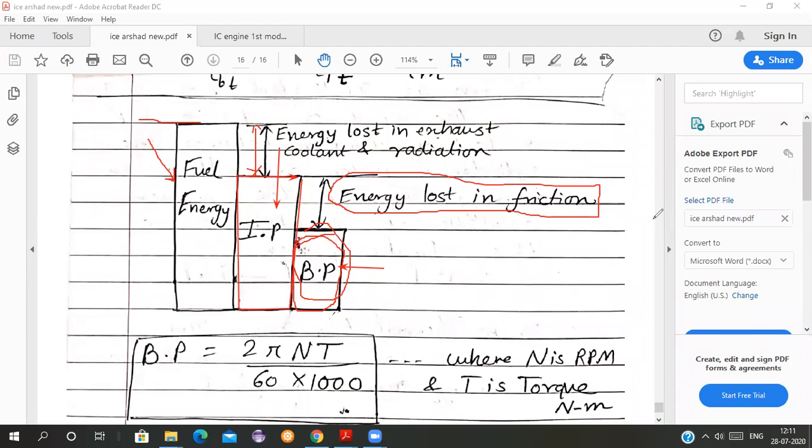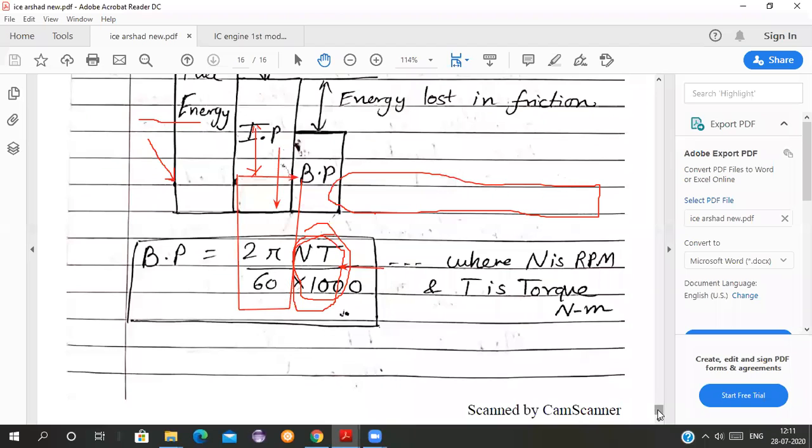So that is why some of the experts also say that the internal combustion engine, this engine, is the worst engine ever designed.